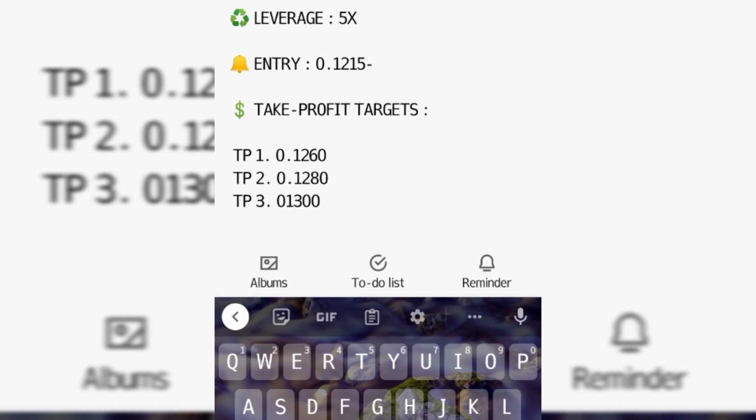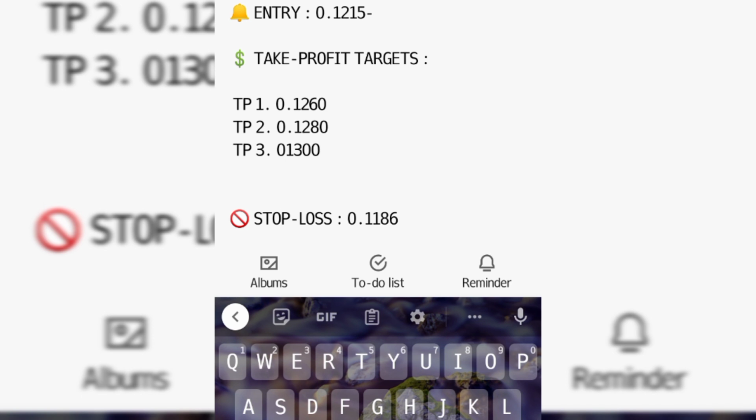So you buy when it is low, then you close your trade when the price is now high. So we have 0.1215, which is the entry, or maybe if it is lower than that, you can still buy. If it is lower than that, you still be in more profit than others that use this entry price to enter that trade. So once you set this trade, then you are going to set your TP, your take profit, and then you are going to make profit from it.